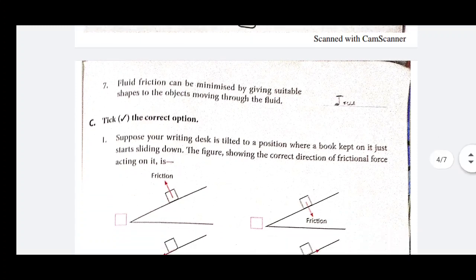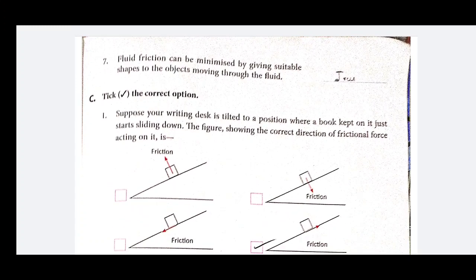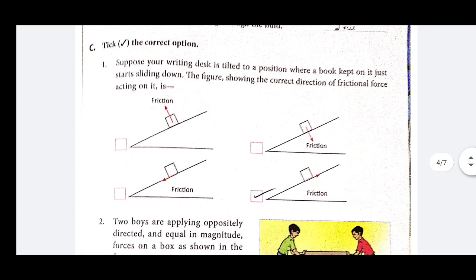Now, tick the correct option. In the first question there are 4 options. In first, friction acting in upward direction and force of object in downward direction. Second, friction acting in downward direction. Third, object is moving in downward direction. Fourth, object is moving in upward direction, and force of friction acts in downward direction. So you have to decide which option is true.